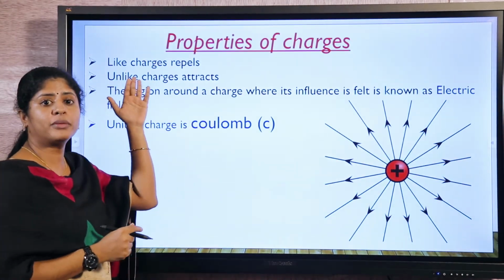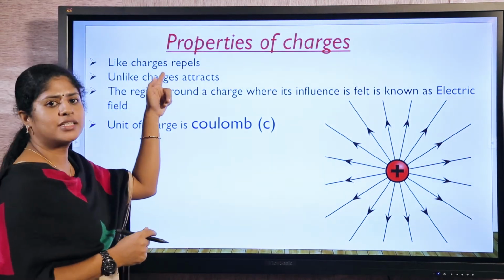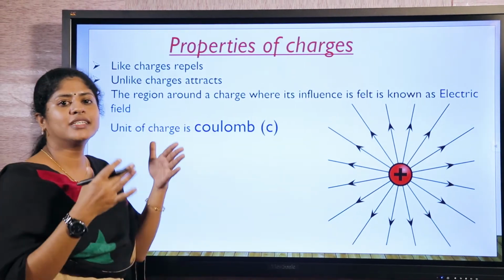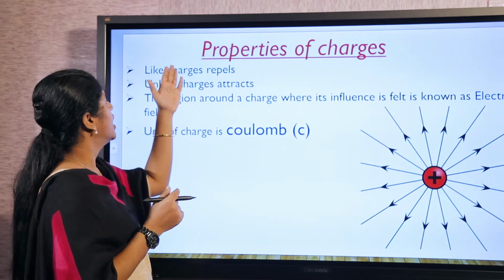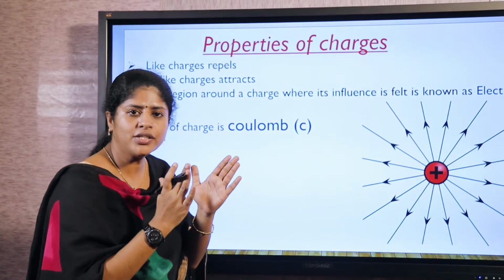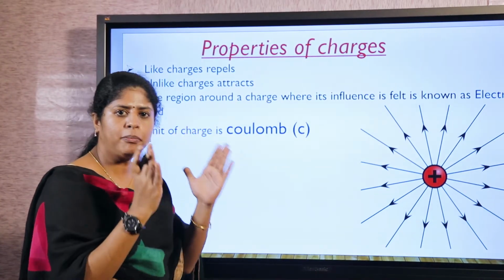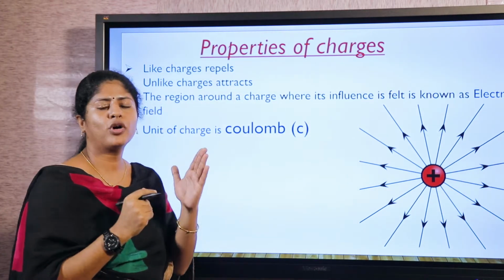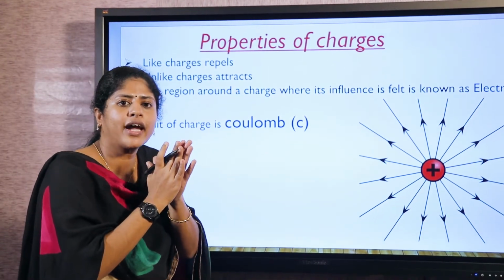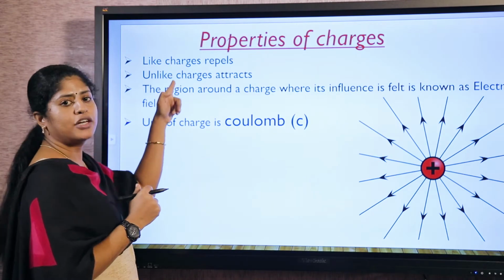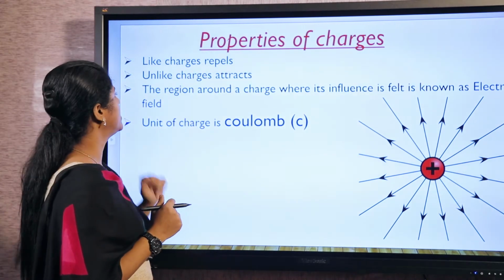As you all know from the smaller classes itself, like charges repel and unlike charges attract each other. That means positive and positive repel each other, and negative and negative repel each other. And what about one positive and one negative? They attract each other. That is the force of attraction or repulsion between charges.